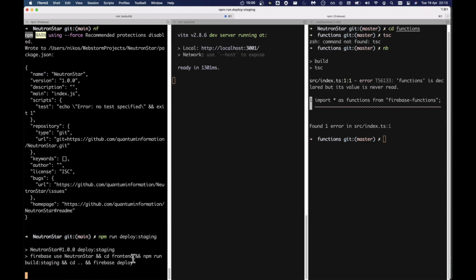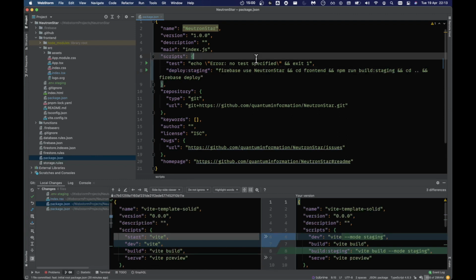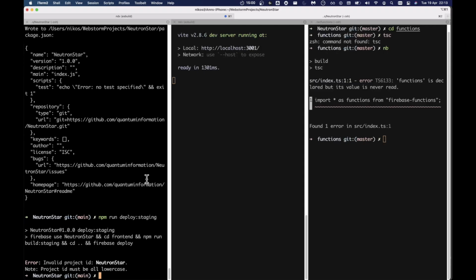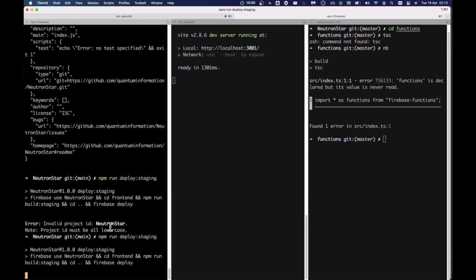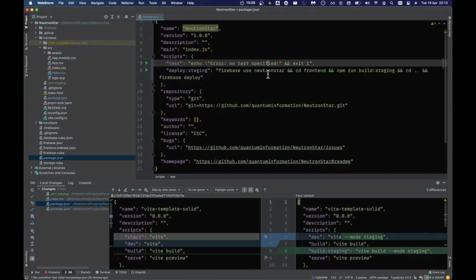So what this basically does is cd into the front end, runs the build, and okay, so Neutron Star is fully lowercase. Okay, that makes sense. So it's going to cd into front end. What on earth?